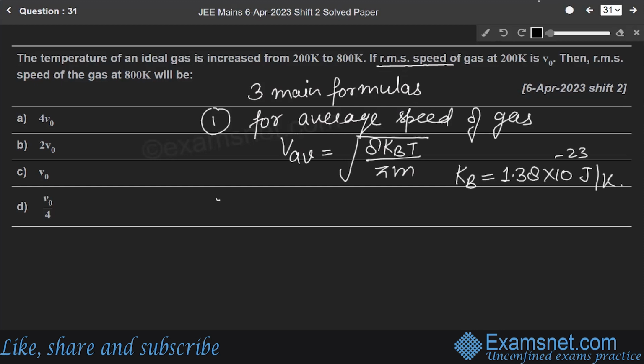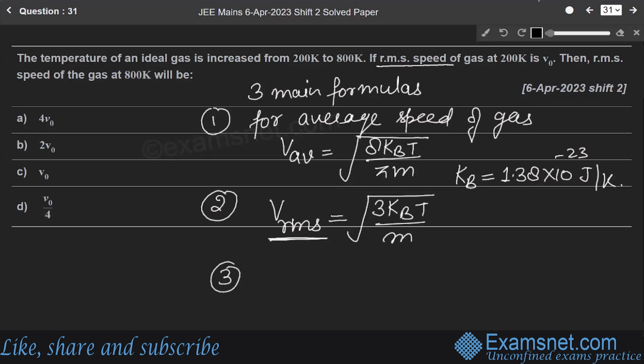And the second formula is for VRMS. This question is basically for the VRMS, the root mean square value of the gas. So its formula is under root 3 kBT over m. And the third formula is VMP, the most probable speed of the gas, and its formula is under root 2 kBT over m.